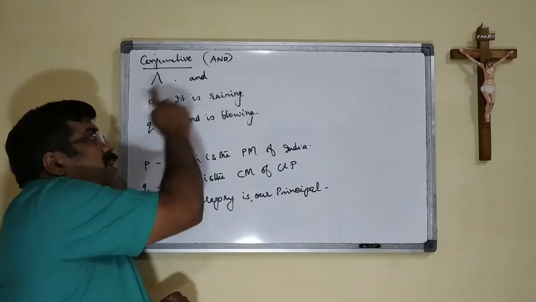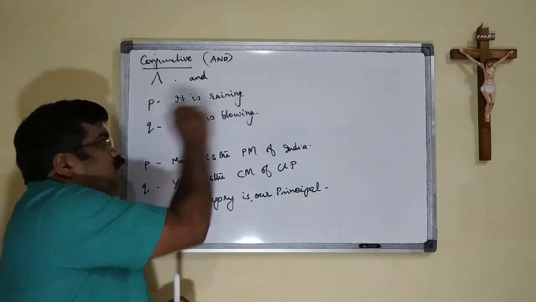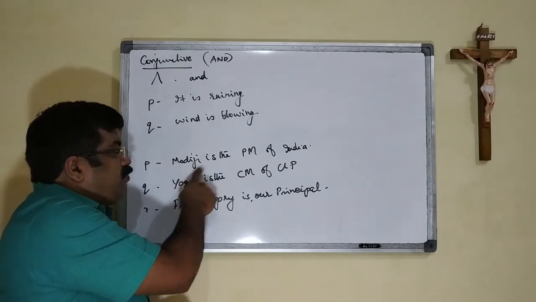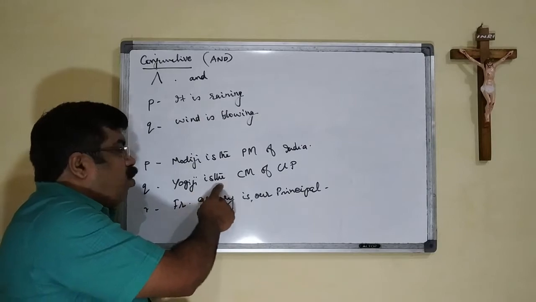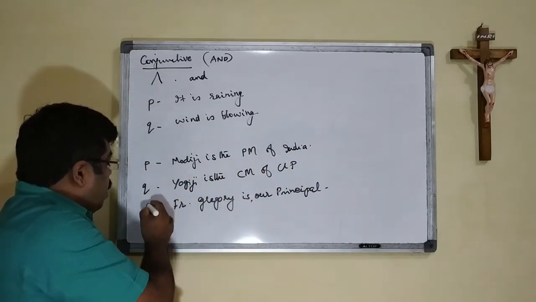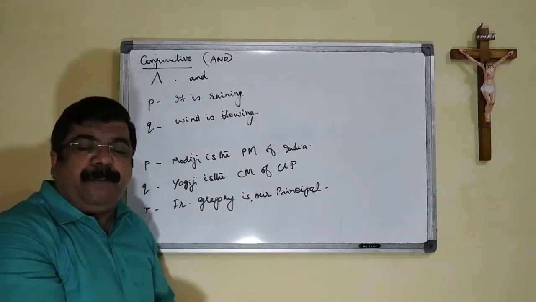P stands for the statement it is raining. Q stands for the wind is blowing. P stands for Modi ji is the PM of India. Q stands for Yogi ji is the CM of UP. And R stands for Father Grigori is our principal.